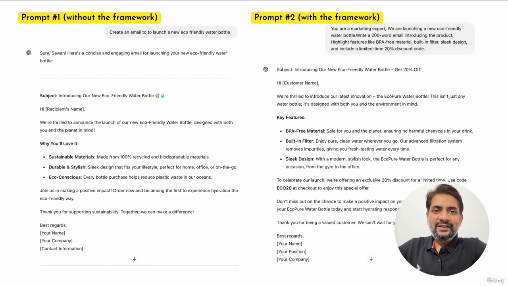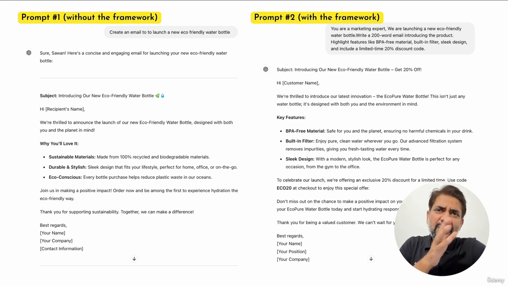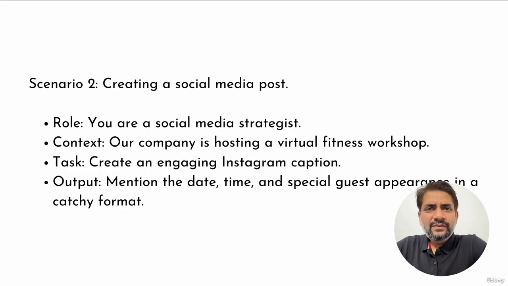So in prompt 1, without the framework, I asked ChatGPT to create an email to launch a new eco-friendly water bottle. And in prompt 2, I gave ChatGPT the role, you are a marketing expert, and we are launching a new eco-friendly water bottle. Then I gave it the task, that is write a 200-word email introducing the product, and I then gave it the output, highlight features like BPA-free material, built-in filter, sleek design, and include a limited time 20% discount. And this is how the output looks, which is much more relevant, much more accurate, and a lot better than the first one. Let's look at scenario 2.